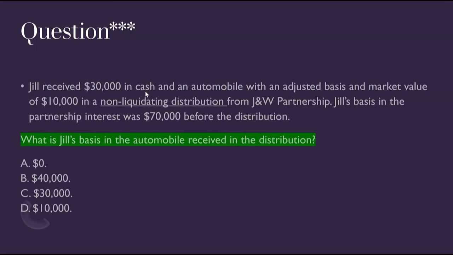Because we don't have to liquidate the partnership, now she's going to have a remaining basis once these distributions are over. So now assets come out of a partnership at the basis that they had previously, which means $10,000. So you take the $30,000 in cash first, you're down to $40,000 before the car, and now you're just going to take a $10,000 distribution for the car, and that's what she's going to have, a basis in the car of $10,000, which is answer choice D.